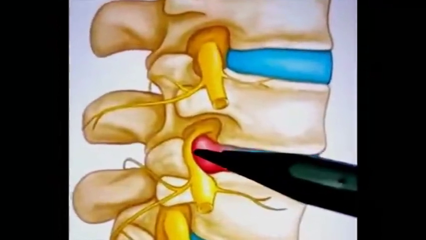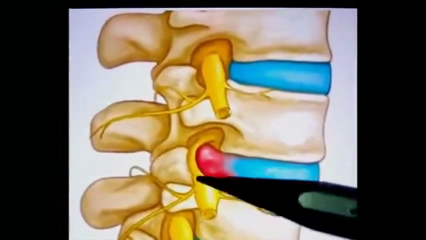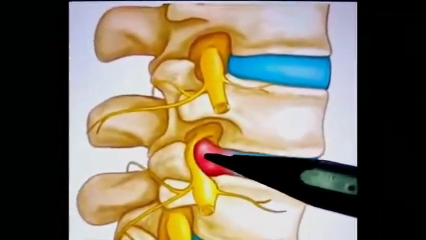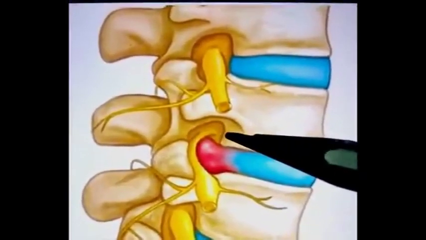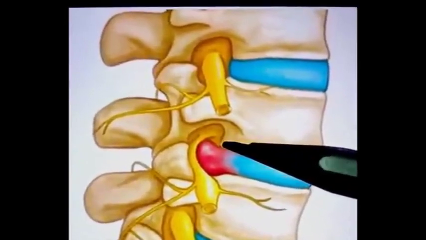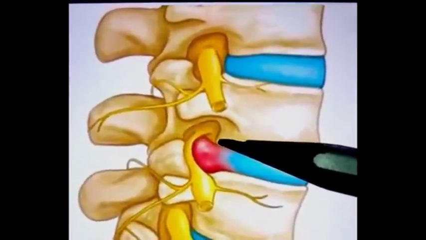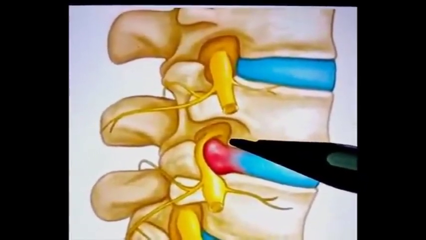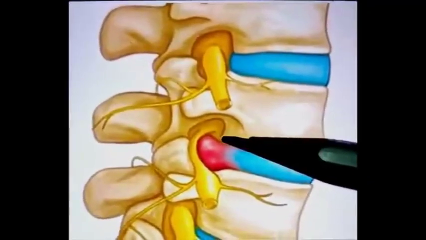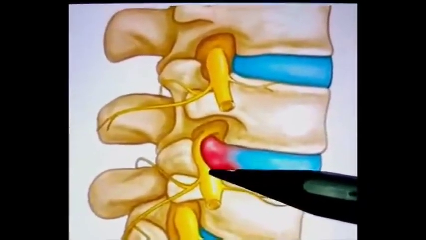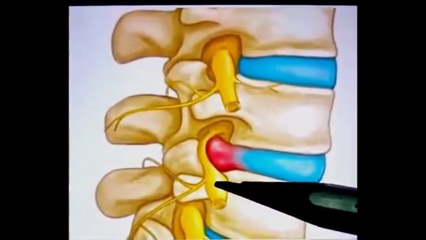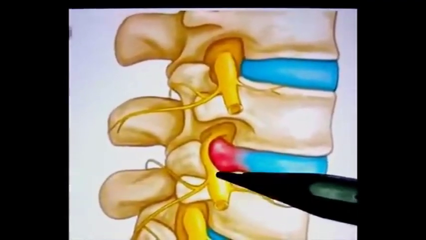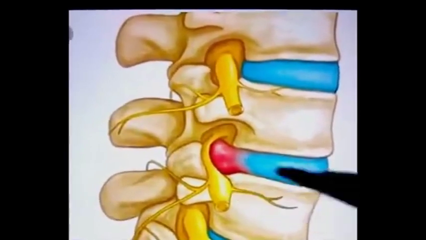Compression of the root of a spinal nerve may be caused by prolapse of the intervertebral disc. Osteophytes are bony growths that develop at the edge of the bone. Such structures cause compression of the spinal nerves and cause shooting pain along the distribution of the nerve which is getting pressed.